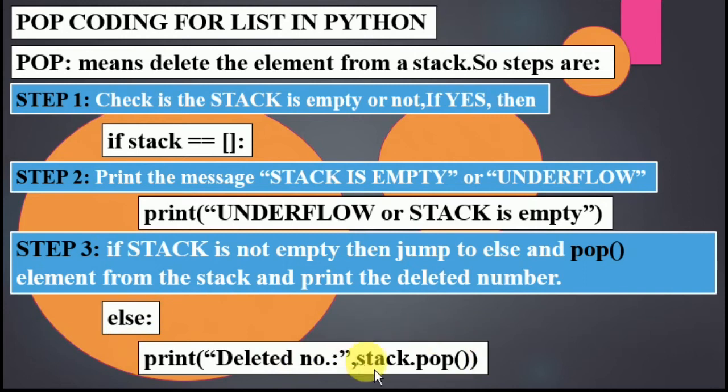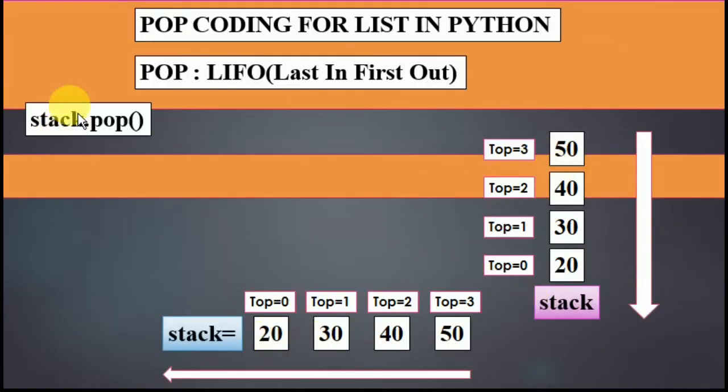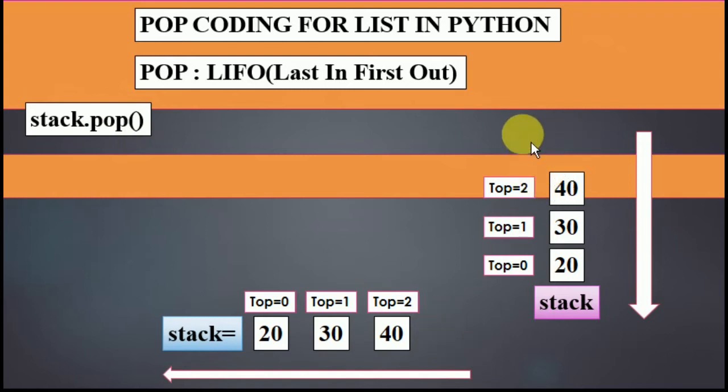So whatever value is popped, meaning deleted, is going to be shown on the screen also, as the value that has been removed from the stack using the concept of pop. I already put the numbers here. Now call stack dot pop two brackets. Nothing needs to be passed. So when I call this line, what happened? The last number has been removed. That 50 has been removed.